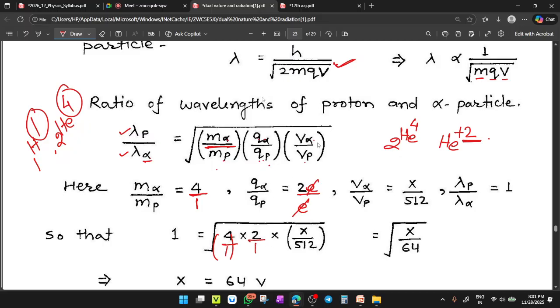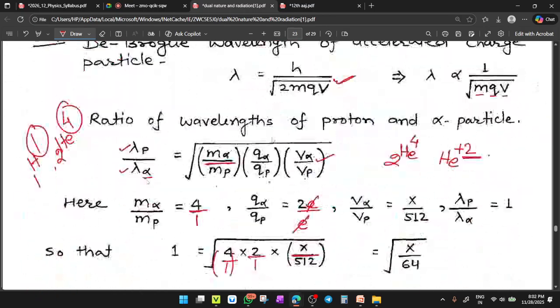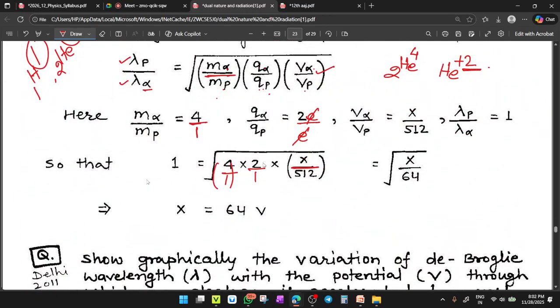Fine. Now the potential for the alpha particle is x, and for the proton there is a potential of 512 volt. And the ratio for the wavelength equals 1. If you solve, you will get x upon 64, because 8 times x upon 512 will be inside the root, so this 8 will cancel, giving 64.